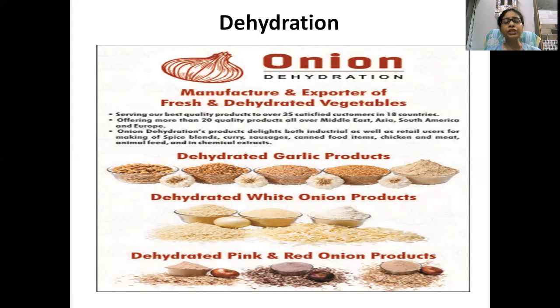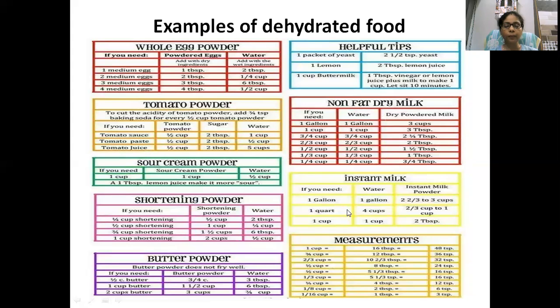It is very preferred by the industrialist, the retailer shop, the consumer, and for export, to use dehydrated garlic product and dehydrated onion powder in place of fresh garlic and onion, because they have the same characteristics, same appearance, and same flavor of onion and garlic as in the fresh food. So here are some examples of garlic product, onion product, dehydrated pink and red onion powder.